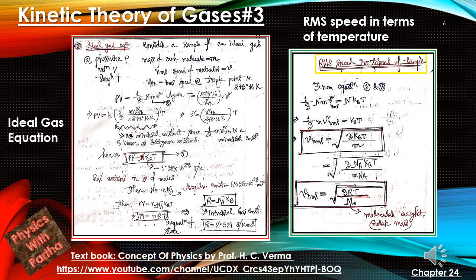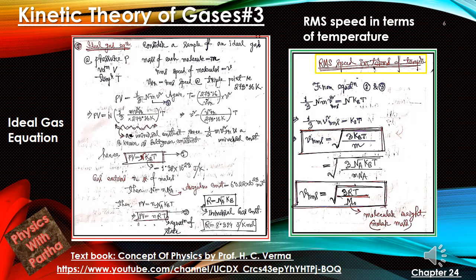Why is this a universal constant? Because for any gas molecule we can relate the temperature and velocity at the triple point to be a constant. Now this constant is known as the Boltzmann constant, which is given by kB. kB is the Boltzmann constant. The value is like this: 1/3 of m v square at triple point divided by 273.16 Kelvin. So we get equation number 1 as PV equal to N kB T, where the value of the Boltzmann constant is 1.38 into 10 to the power minus 23 joule per Kelvin.